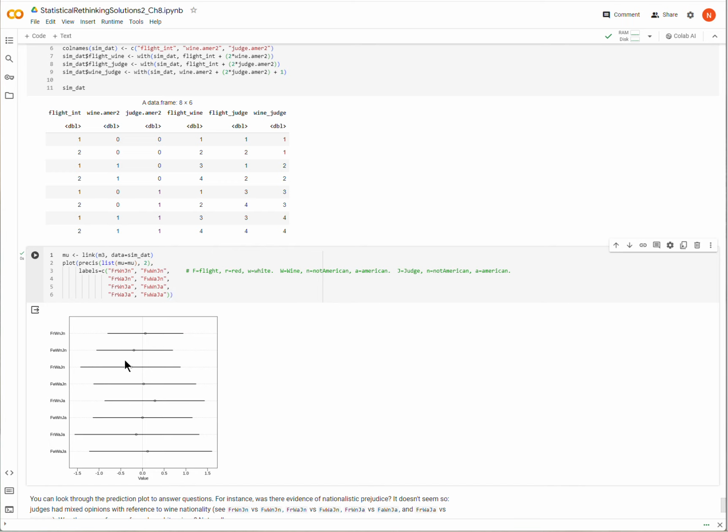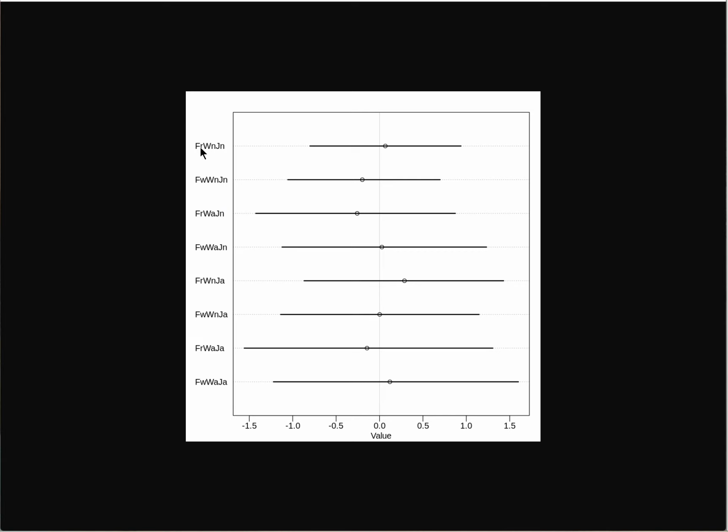Let me open this up in another tab here. I've broken down these names into 3 parts. Flight is capital F, and it's either red or white. Then I have wine, not American or American, NNA, and then judge, not American or American. We can go through here and look at what the predicted scores would be under these different combinations. Depending on what questions we had when we came into this, we can start to come up with some possibilities.